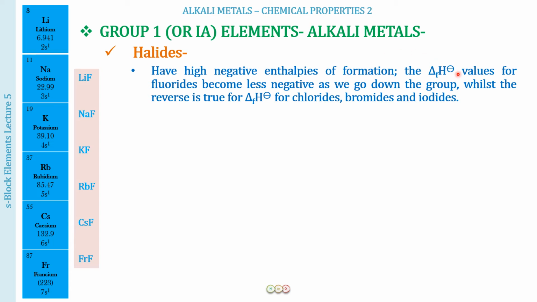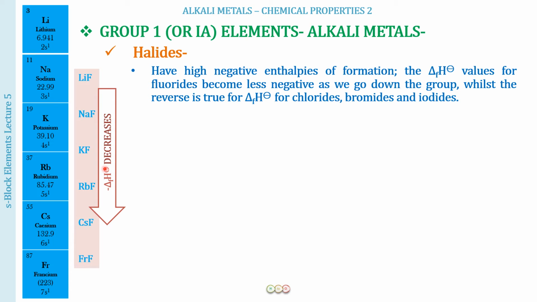So the delta H formation values, if we look at the fluorides, become less negative as we go down the group. So this means lithium fluoride is going to be the most stable, and as we go down the group, cesium fluoride will have the least negative value of formation. So the values of enthalpy are decreasing. So this means cesium fluoride will be the least stable also, if you have to remember the stability orders.